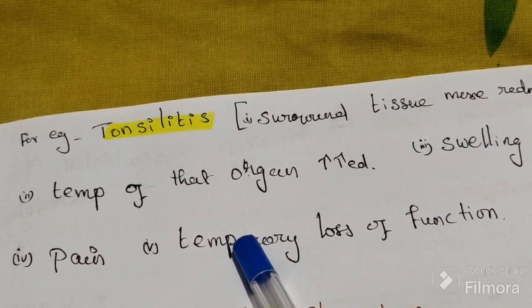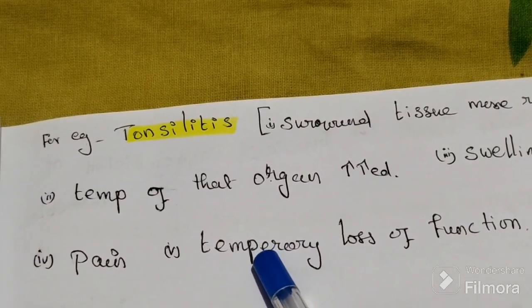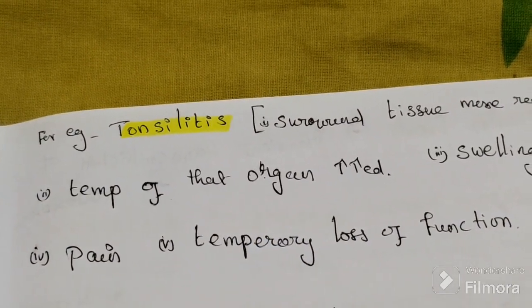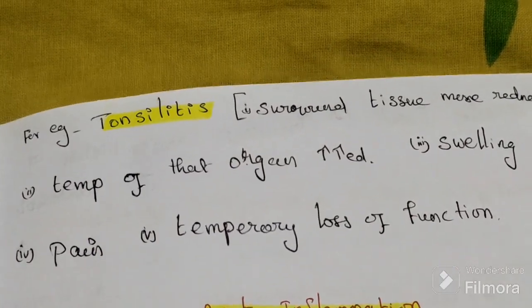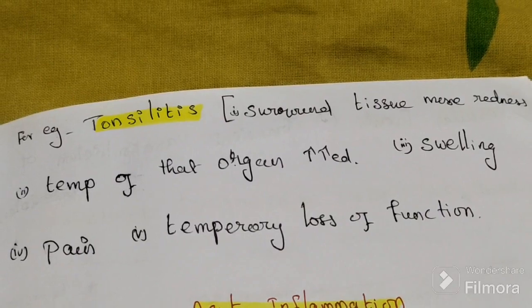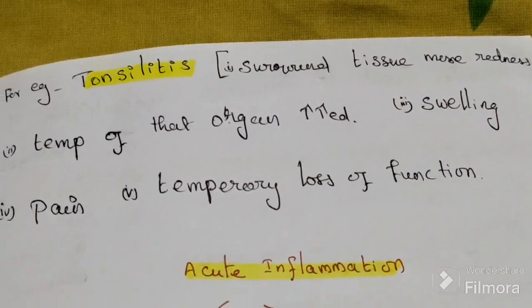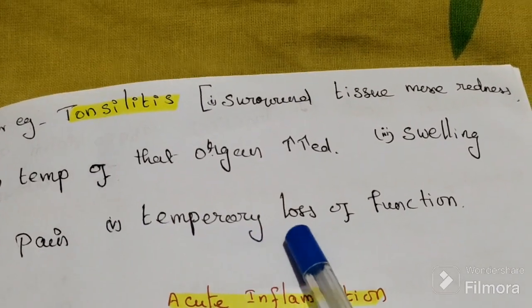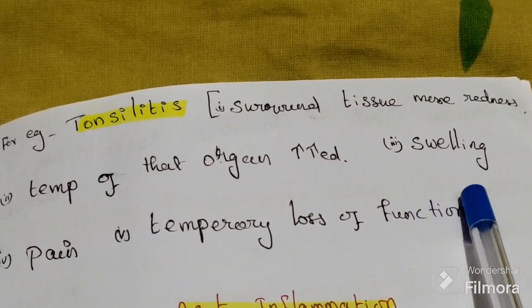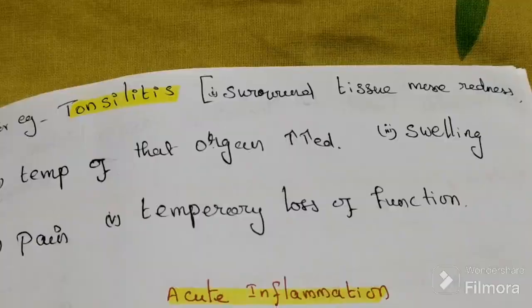All the 5 signs are present in acute inflammation. So for increased temperature, pain, temporary function loss, we want to write the Latin terms.